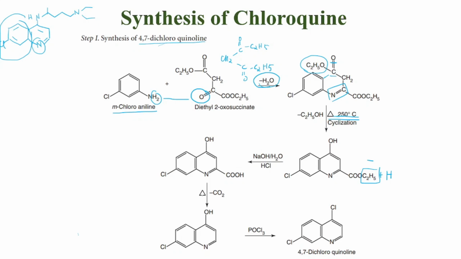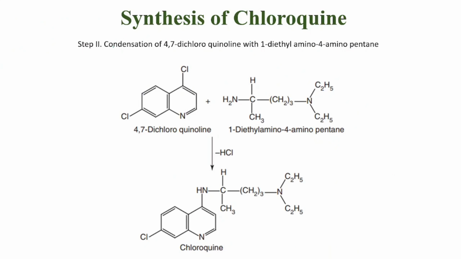So this one, we will get COOH right here. Now when we heat it, there will be removal of carbon dioxide. So this C double bond O will be removed. So attached to this would be a hydrogen. So we can simply write it as this benzene ring. Now in the presence of POCl3, there would be chlorination. So this OH would be removed and replaced with a chlorine. So this will give us 4,7-dichloroquinoline.